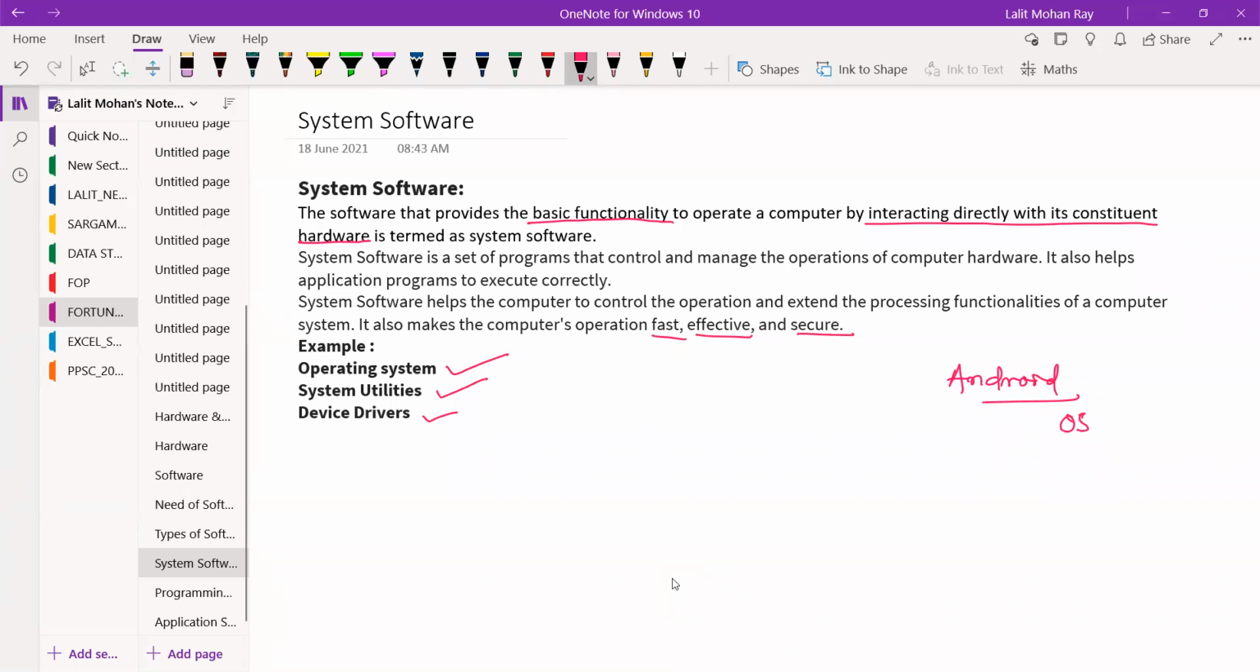this point will be more appropriate. It also helps the application program to execute correctly. That means the application program should be supported by the operating system, that is the system software. Without an operating system, whether it is a mobile system or computer system, it cannot work. So the operating system is a system software.